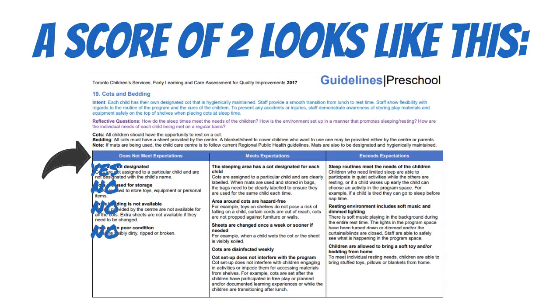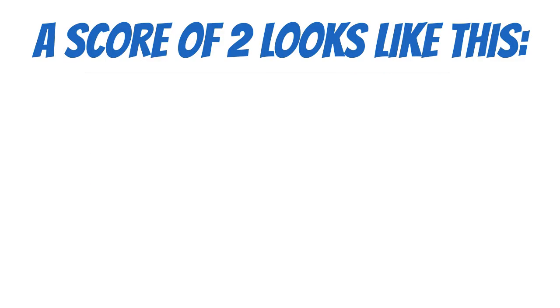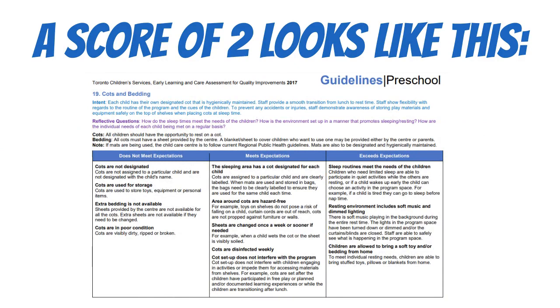If you have marked 1 of the 4 as yes, then the whole domain would be scored as 2. Here's another example. You have replied no to all the sub-items in the does not meet expectations column. However, you have marked 1 sub-item as no in the meets expectations column. This means that this domain would also be scored as a 2.